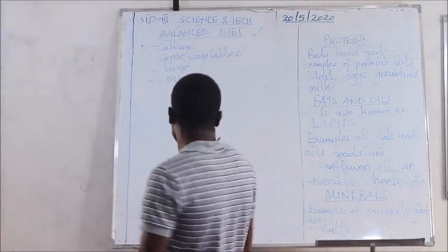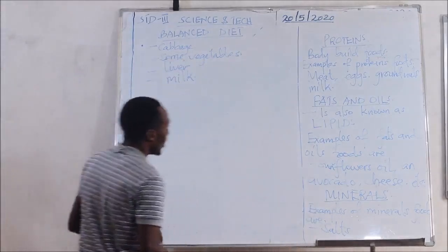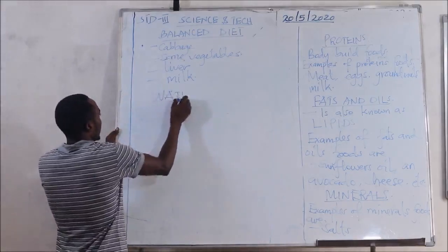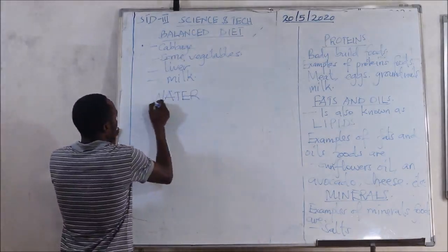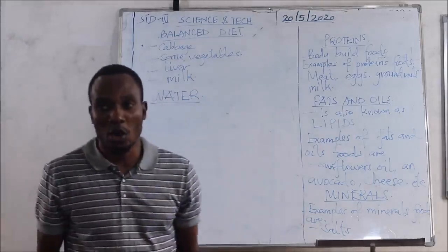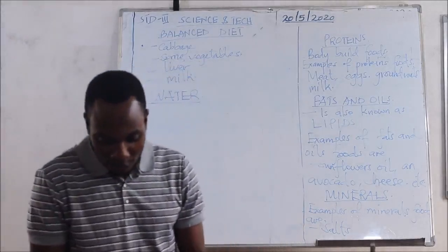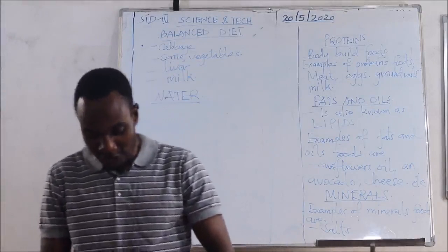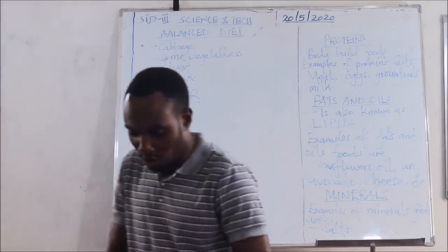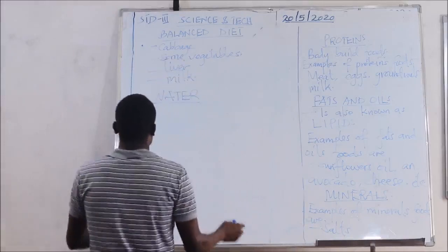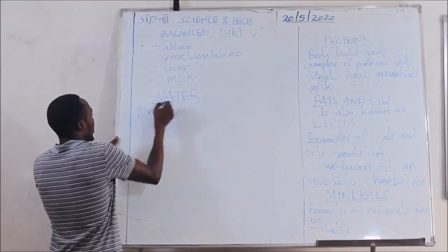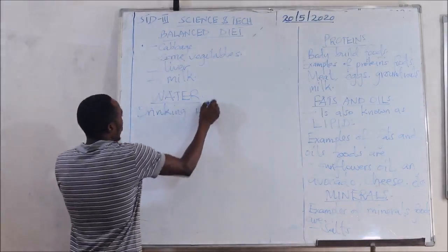Now let us look at water as a group of foods. Water is one among the groups of foods. An example of food that gives us water is simply drinking water.